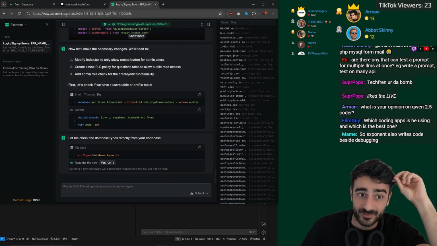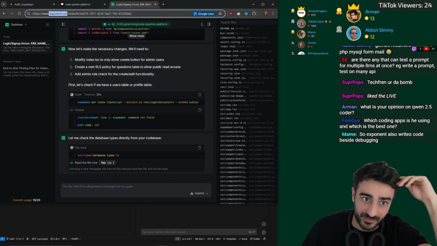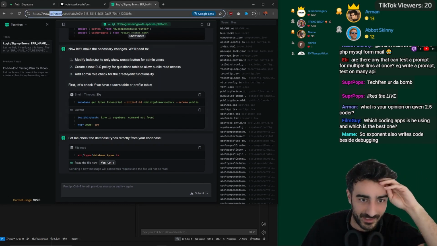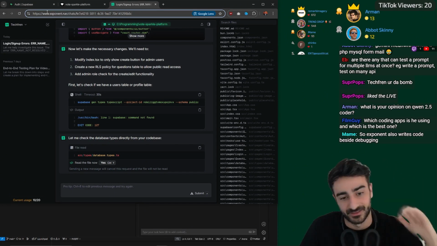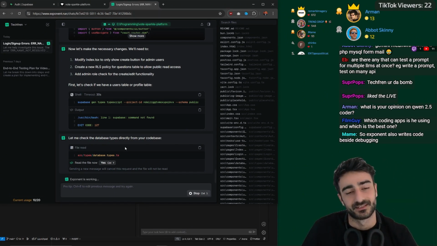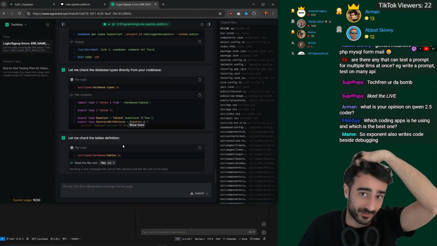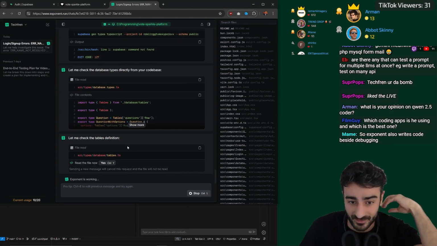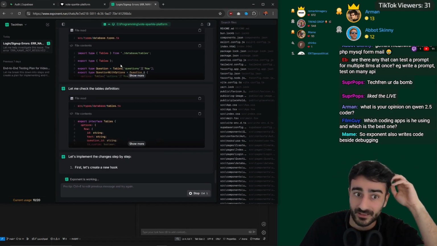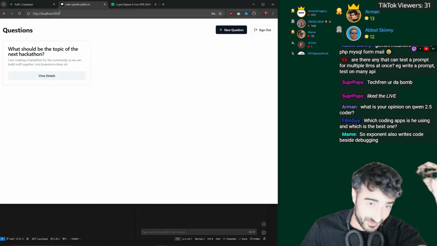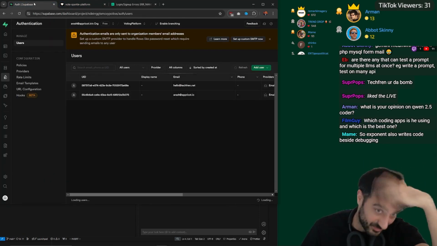I'm currently using Exponent.run. This one's not really public. I can apply for the waitlist at Exponent.run, but it looks like they're only letting certain people in. They said as long as you're someone that's not going to abuse it, so you have like a public GitHub that shows contributions and stuff, they probably let you in. Previously, I was using Lovable.dev, which is what started this whole app, and it had a really nice Supabase integration.